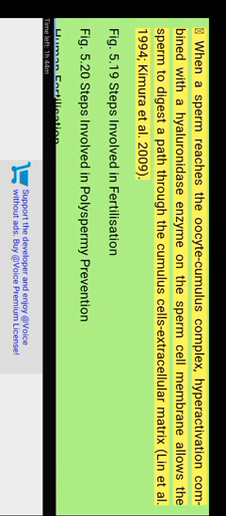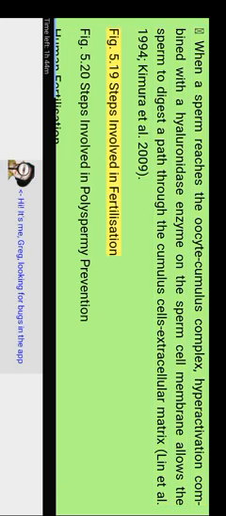When a sperm reaches the oocyte cumulus complex, hyperactivation combined with a hyaluronidase enzyme on the sperm cell membrane allows the sperm to digest a path through the cumulus cells' extracellular matrix. Lin et al. 1994, Kimura et al. 2009. Figure 5.19 Steps involved in fertilization. Figure 5.20 Steps involved in polyspermy prevention.